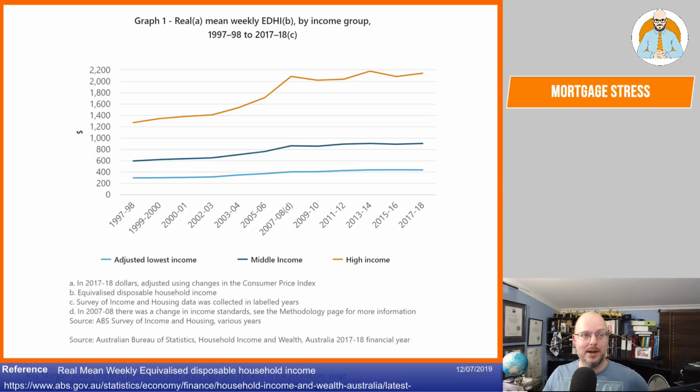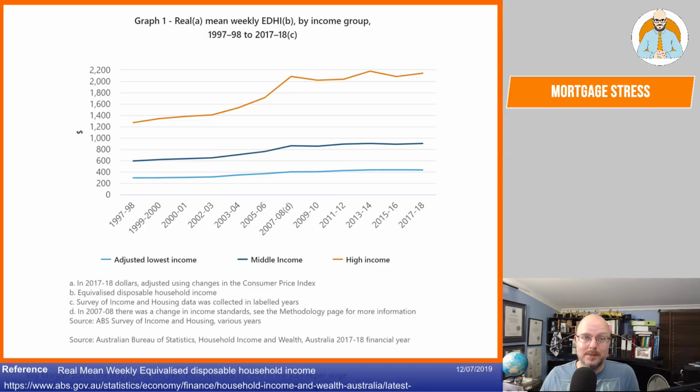Now at the top we have the high income group, and I'm looking over here at the table on my other screen. We're seeing $2,142 at the top. That's high income. Middle income, and remember this is the mean weekly income, is $902 per week. This is household. Now, adjusted lowest income, $433, everyone. $433, and this is the latest data I could get from the Australian Bureau of Statistics.